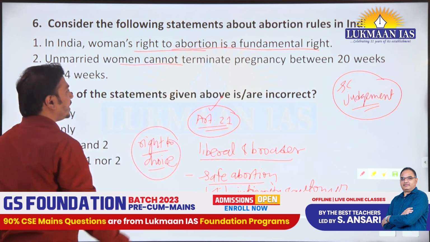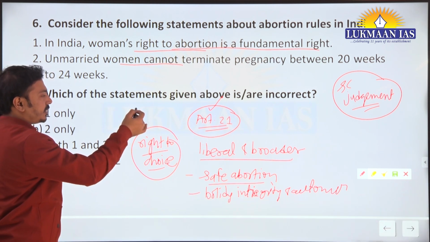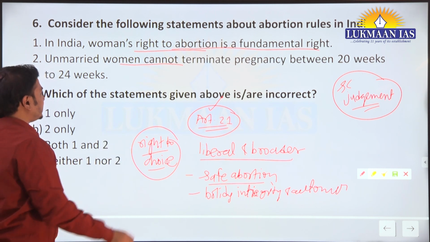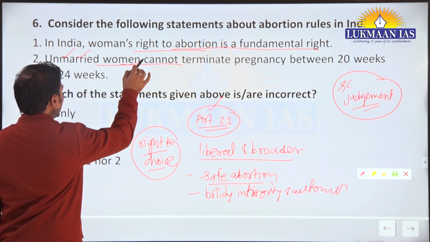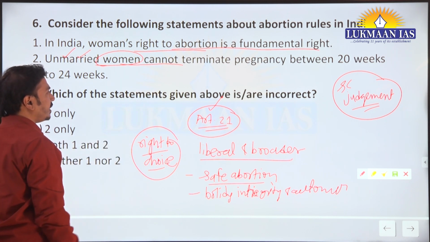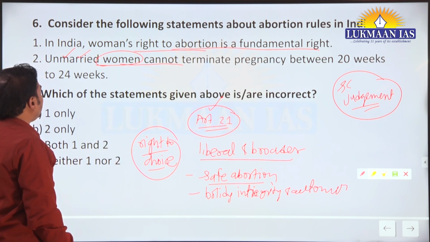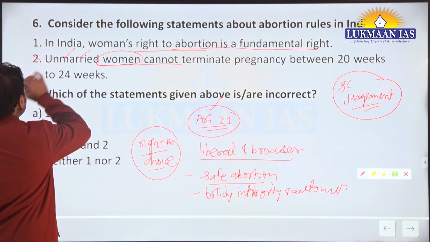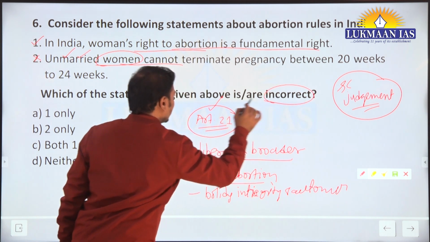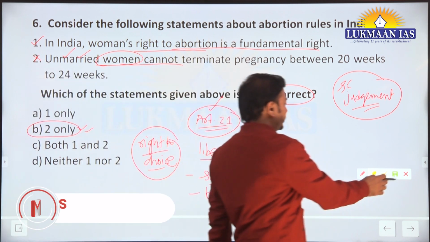Unmarried women cannot terminate pregnancy between 20 weeks to 24 weeks. If you are not reading current affairs, you may get this wrong. The Supreme Court has given a judgment regarding this and said that unmarried women have equal access to abortion like married women under the Medical Termination of Pregnancy Act, the 1971 Act. So this is also incorrect. But the first is correct, so we have to identify the incorrect statement here, and that's why 2 only is the correct answer. Okay, now moving on.